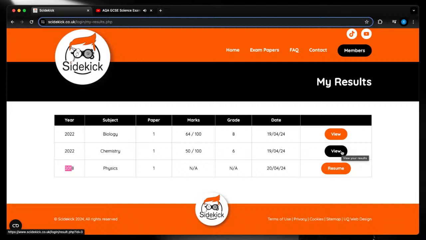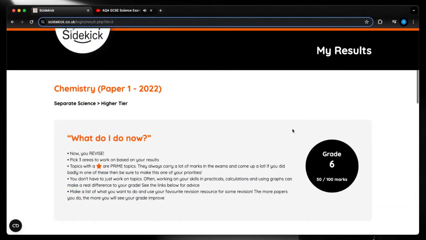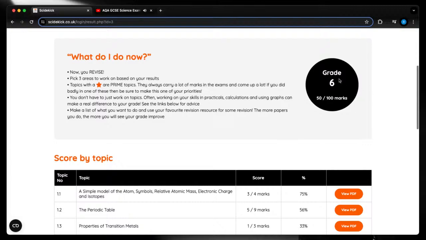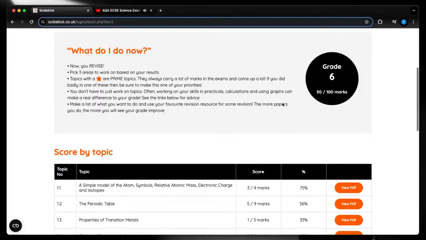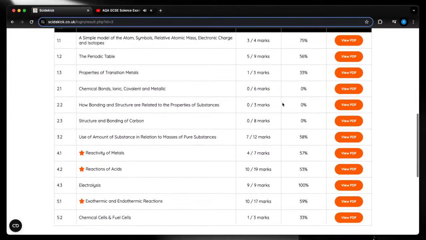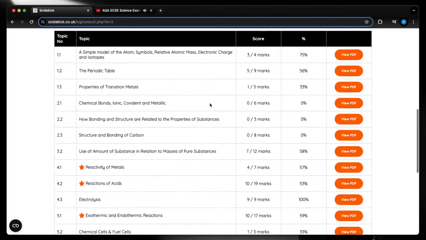Now, once you've marked it, because Sidekick knows exactly what topic, what type of question it was, whether it was a practical or not, it will give you a full breakdown of your strengths and weaknesses from that paper. And then you can go, okay, I'm not very good at this, so I'm going to work on this. Let me show you. It gives you a grade, so it knows where you're at. And then, this is chemistry. There are lots of topics in this, but you can see very clearly what percentage you got for each of the topics in that paper.